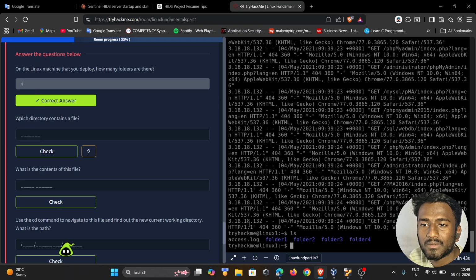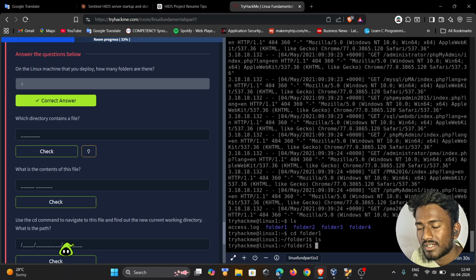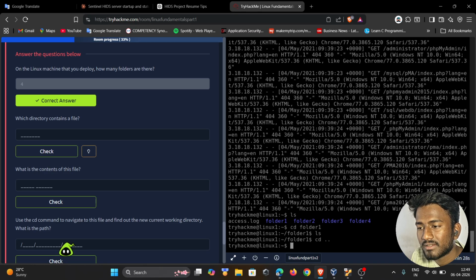You click four, and here is the answer. Okay, which directory contains a file? So you need to check every directory, like cd folder1. Check it now. There is no file. So we use ls folder2.